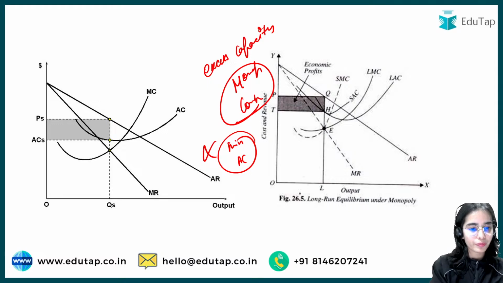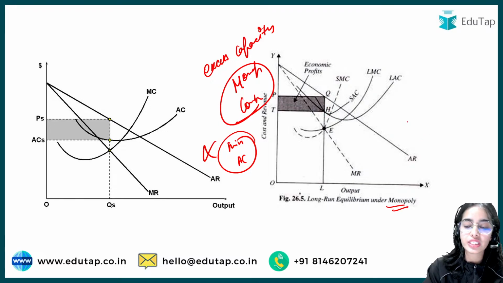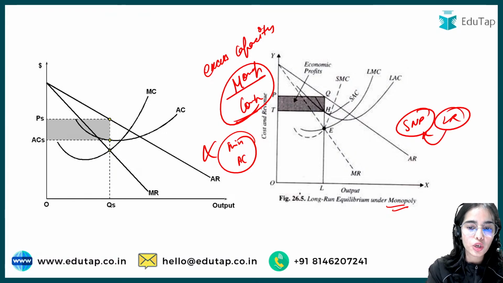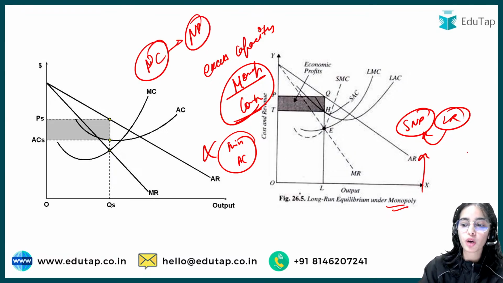So here you can see, this is not for monopolistic, this is for monopoly. The monopoly earns supernormal profits even in the long run. But monopolistic competition and perfect competition earn normal profits in the long run. The monopoly can earn supernormal profits in the long run.